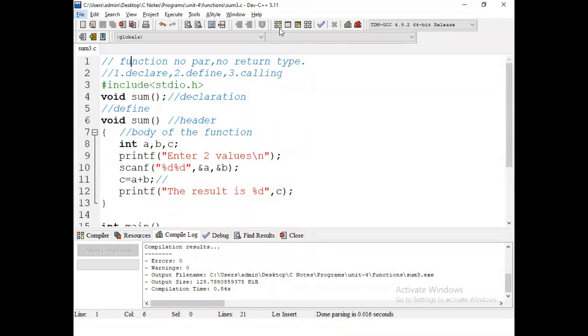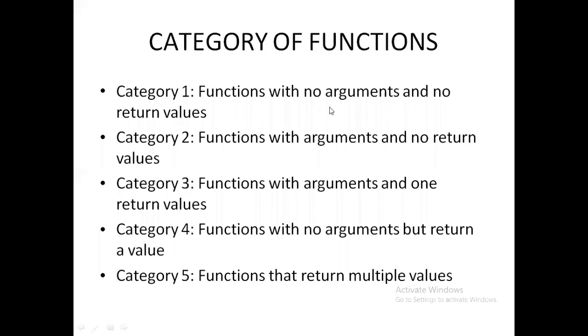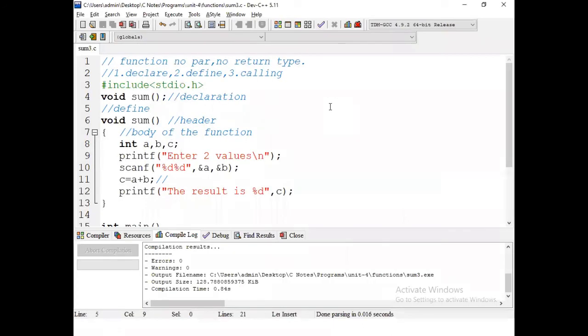Next, what is the next function? Category 1 is completed, now category 2. What is category 2? Function with arguments and no return type, no return value. You can also guess it very easily. For such functions, we can pass arguments and don't return anything. In that way, we have to make the declaration part, the definition part and the calling part.